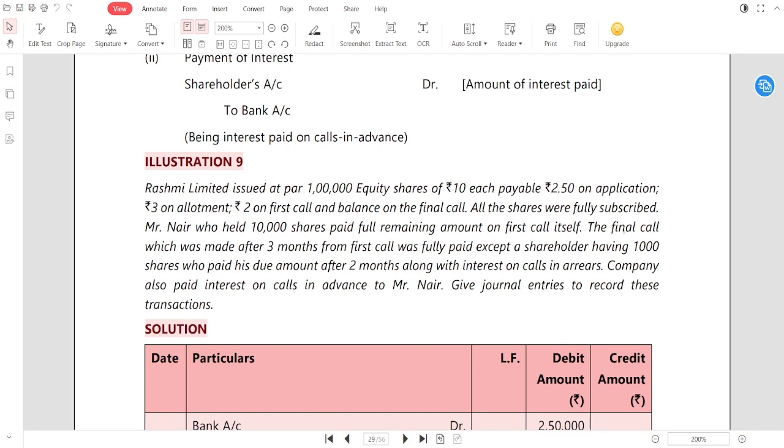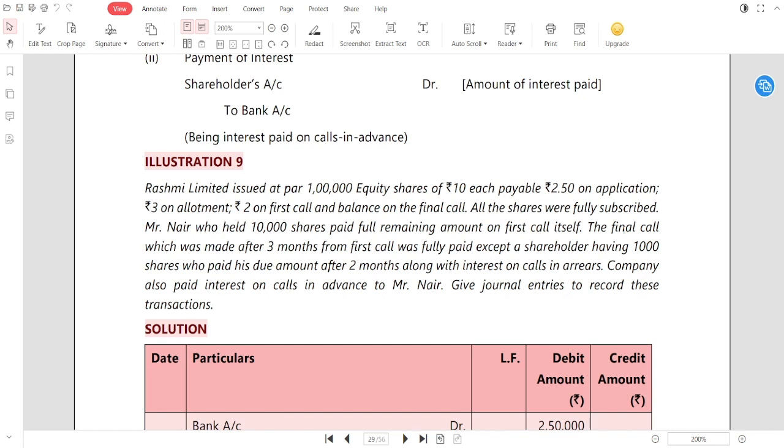Now see, the final call, which was made after 3 months from the first call, was fully paid except by a shareholder having 1,000 shares who paid his due amount after 2 months along with interest on calls in arrear. The company also paid interest on calls in advance to Mr. Nair. Give journal entries to record these transactions.